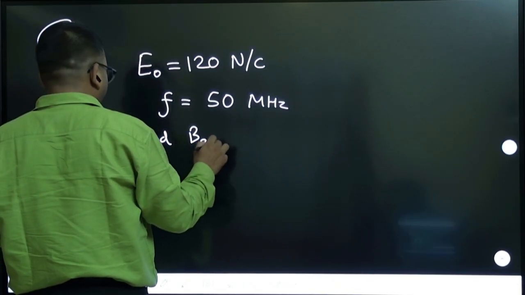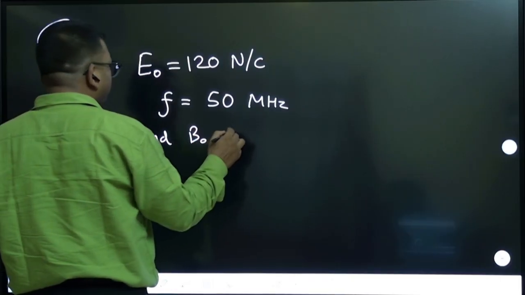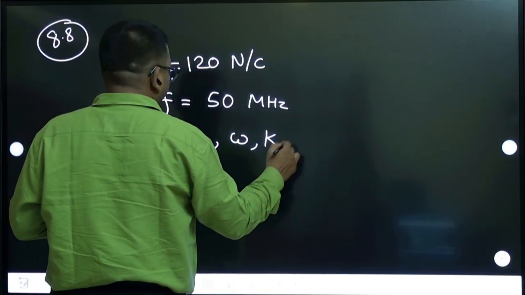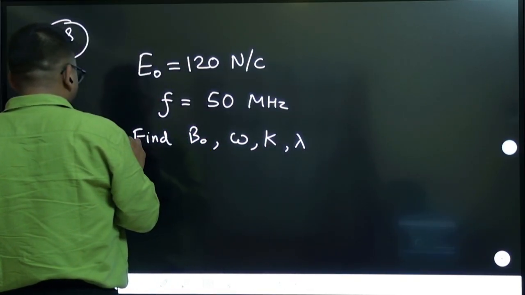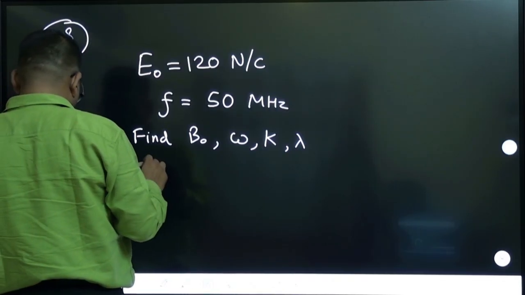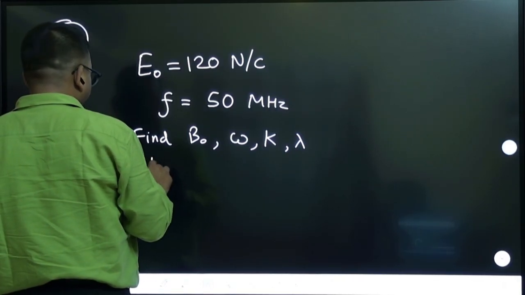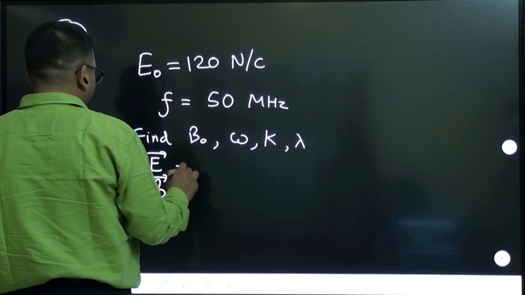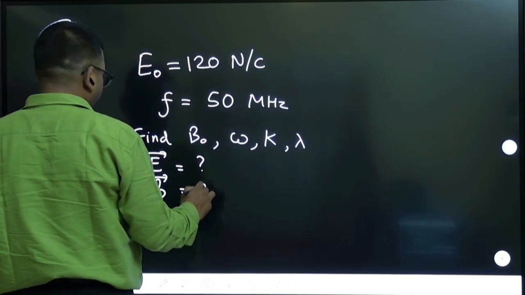B naught, the amplitude of the magnetic field, omega, k, lambda. This is the first part of the question. The second part of the question is to find the expression for the electric field vector and the magnetic field vector. This expression we have to find.